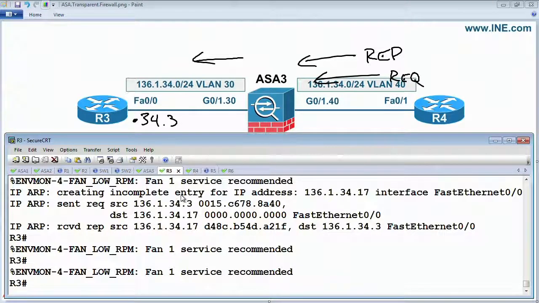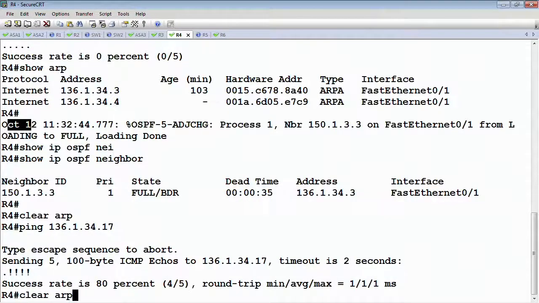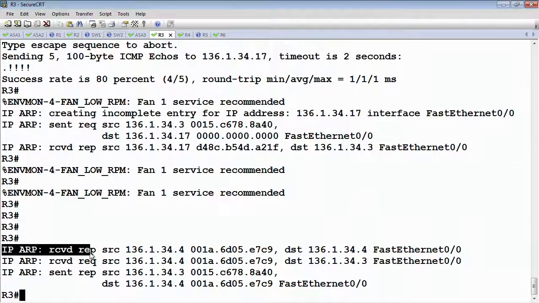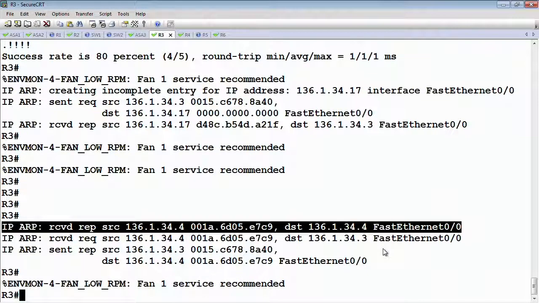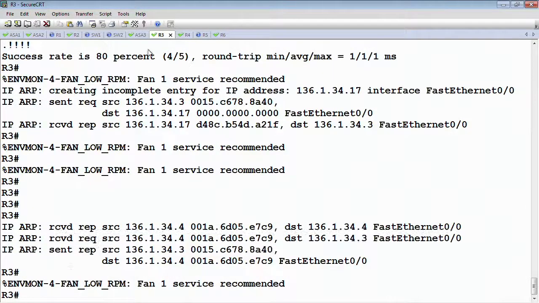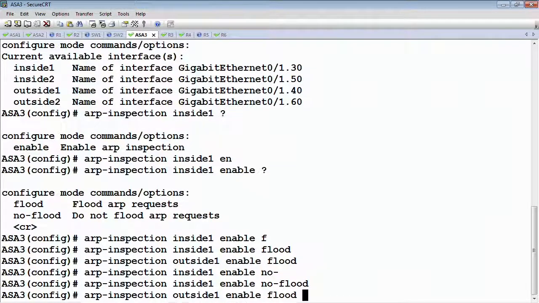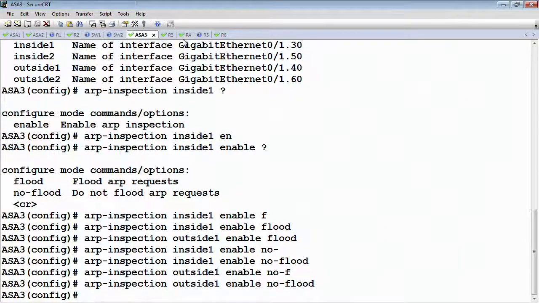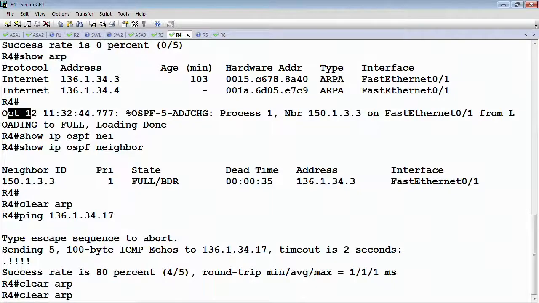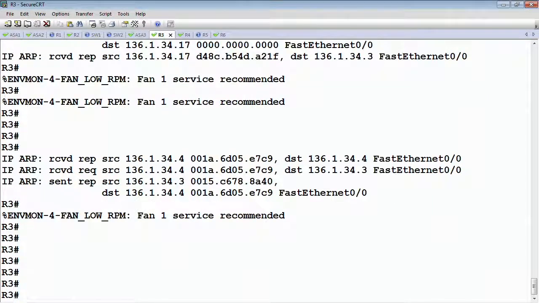Okay, next on router 3, we're still debugging IP ARP. Let's go to router 4 and clear the ARP cache again. We can see router 3 gets the request and the reply from router 4. So there's the gratuitous ARP, and then there's the actual request. If we were to say on the ASA that we will enable it, but we will not allow flooding, on the inside and the outside interface, we're not going to flood the unknown requests, we would see now when router 4 clears the ARP cache again, that the ASA is going to drop this.